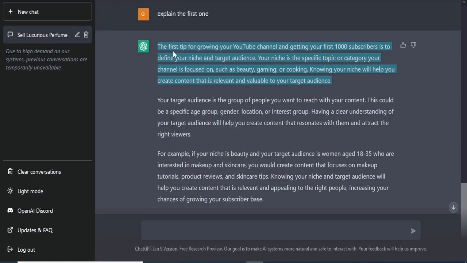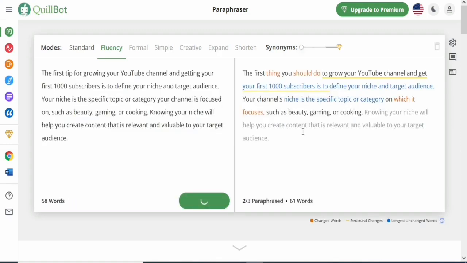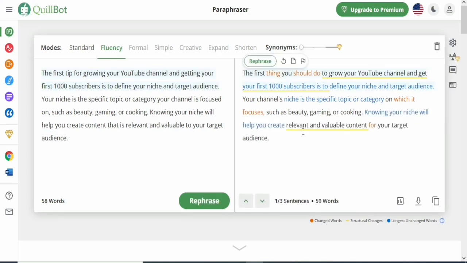Now this is necessary because you are going to be giving it out to bloggers, so they will definitely check for plagiarism before they approve that the work is good. So you come over to Quillbot. That's another tool that you can use. Once you come over to Quillbot, it is going to rewrite the article for you and make it 100% unique, and that is one major thing that you have to take note of. So all you have to do is rewrite the article with Quillbot, and Quillbot will rewrite that article again for you and make it 100% unique. Then your buyers or clients are going to really appreciate you for that.